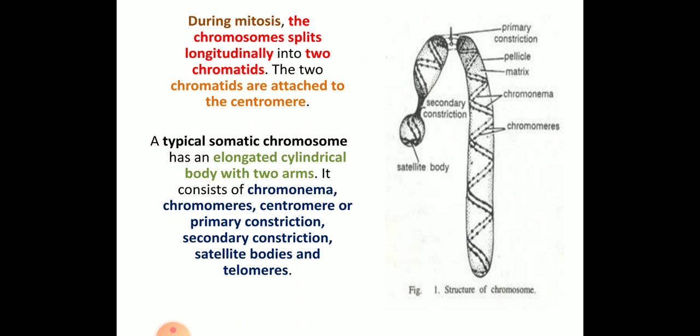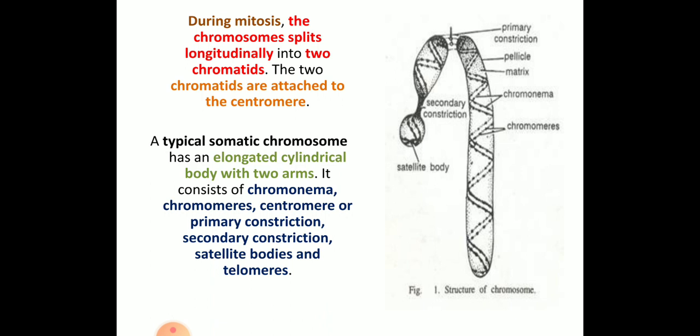And this is the structure of the chromosome. It is a very important structure where you need to know the parts that come under it. During mitosis, the chromosome splits longitudinally into two chromatids. The two chromatids are attached to the centromere. So what do we mean by centromere? The centromere is the portion where the arms are attached, which makes the chromosome. The typical somatic chromosome has an elongated cylindrical body with two arms.